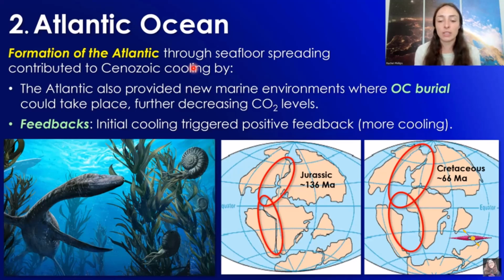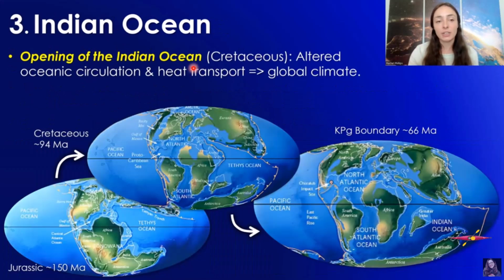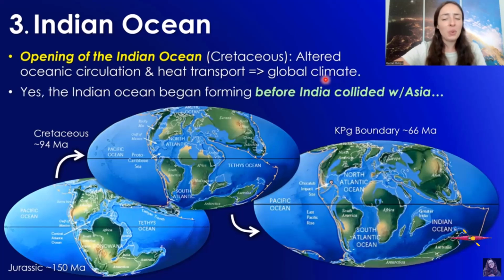That is the positive feedback that took place when glaciation finally started to form in the Cenozoic at the South Pole in Antarctica. The third major tectonic event that led to climate change that we'll talk about today is the formation of the Indian Ocean, which also started in the Cretaceous. The opening of this ocean greatly altered, again, ocean circulation and heat transport within the ocean and thus atmosphere, and therefore also global climate.